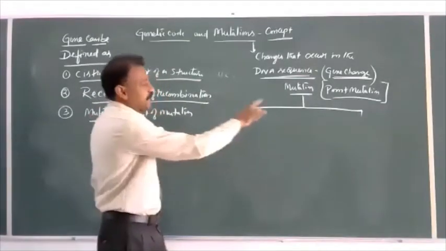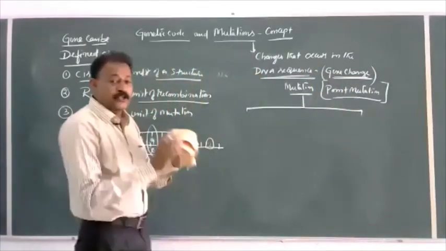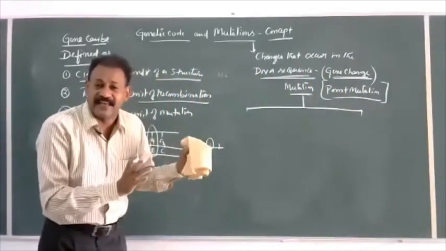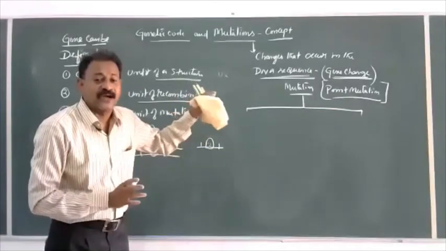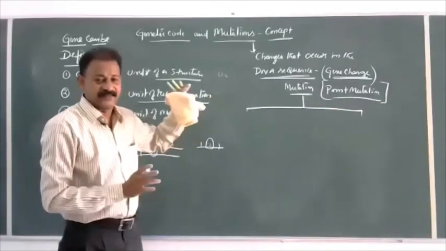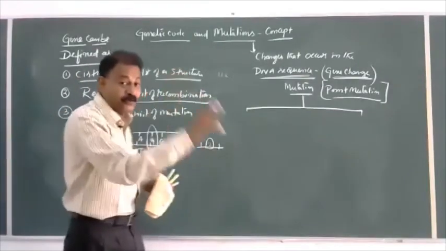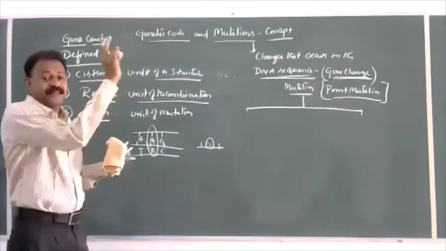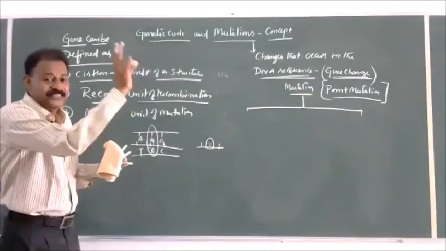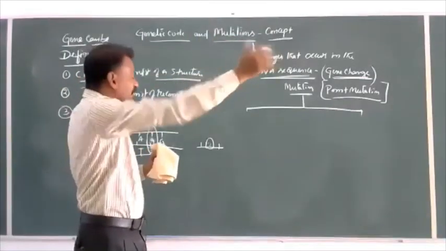So point mutation or gene mutation means a particular base pair in the DNA changes. To such change, we call point mutations. A point mutation is at a particular point in the total DNA molecule of the organism, which changes and expresses in the form of a character, a cistron.